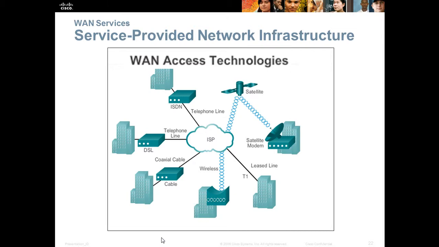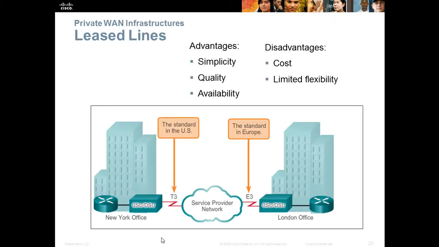Different WAN access technologies in action. Service provider network infrastructure. When it comes to the private WAN infrastructure, leased lines are the best choice. The advantages of using a leased line are its simplicity, quality, and availability. Also, there are some disadvantages of the leased line. Most importantly, the cost, and unfortunately, it has limited flexibility.